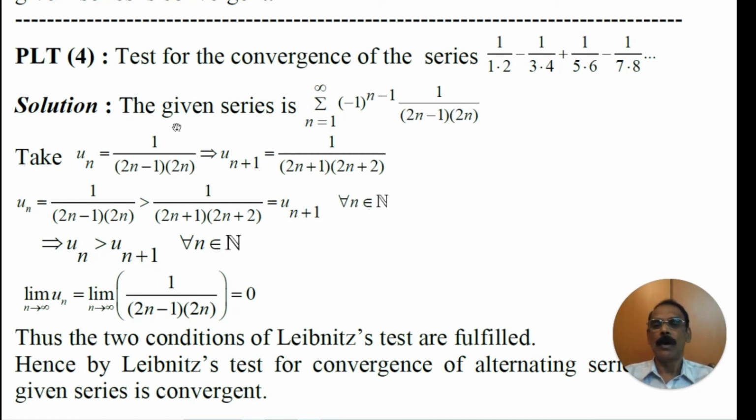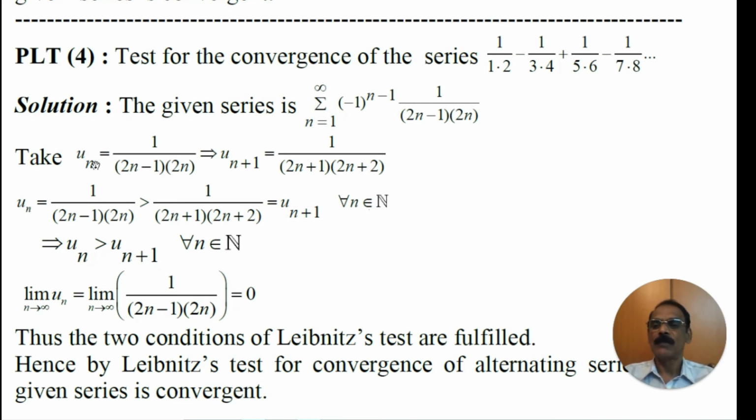This un is positive because n is positive. 2n minus 1 is positive because n starts from 1. When n equals 1, what happens? 2 minus 1 is 1, positive. Therefore, u1 is positive, u2 is positive, every term is positive. That is, un is greater than 0 for all n. Thus the first condition is satisfied.